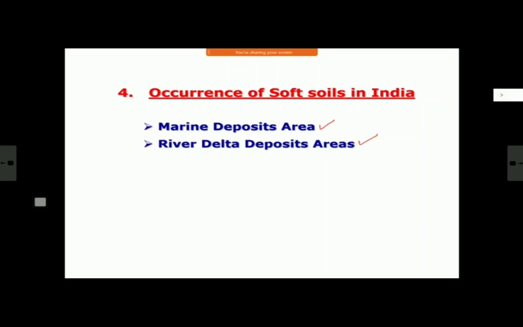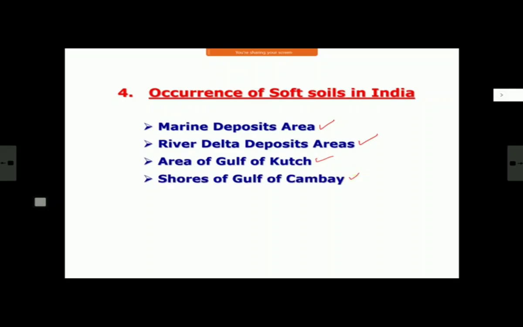Then river delta deposit areas, where fine alluvial soil will be there. There also you get soft soil. Then areas like the Gulf of Kutch in Gujarat, and the Gulf of Cambay, the Gujarat coast, the Gulf area, east coast of course, west coast, both coasts, or any other marine area. So these are the commonly known areas. There certainly you will have soft soils when you work there. At a few places or others, you will find soft soils and you need to tackle them. There can be other areas also on river banks. You may find some areas where soft soil is there, even other isolated locations.